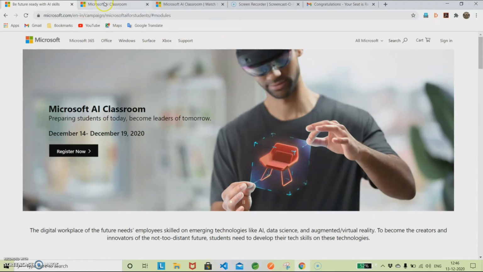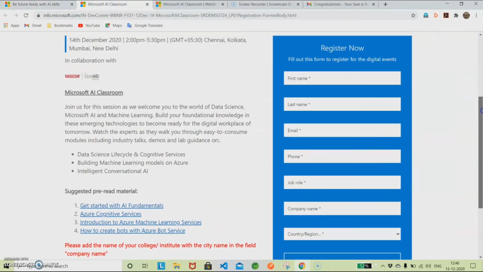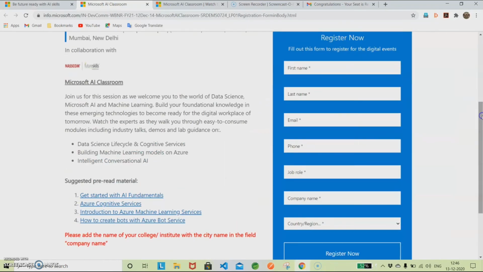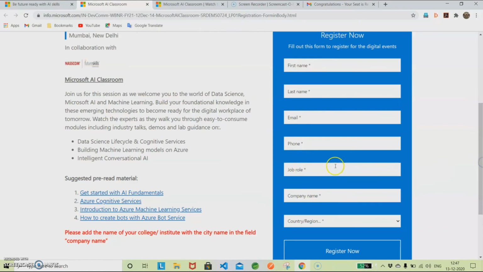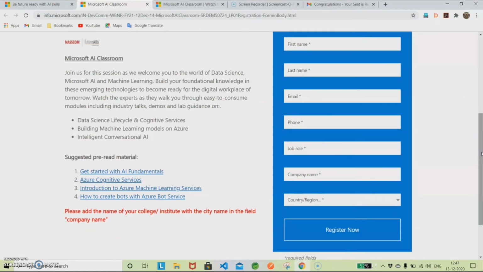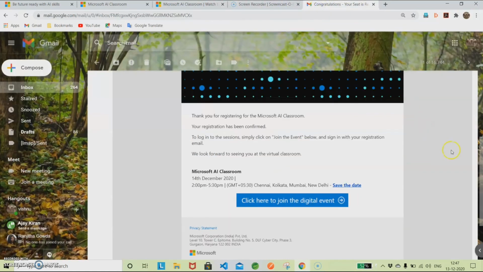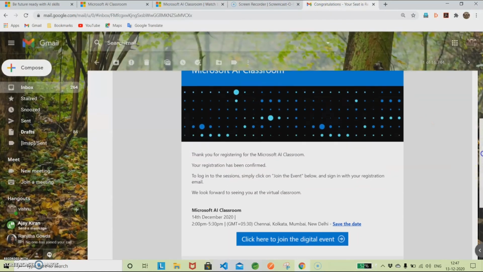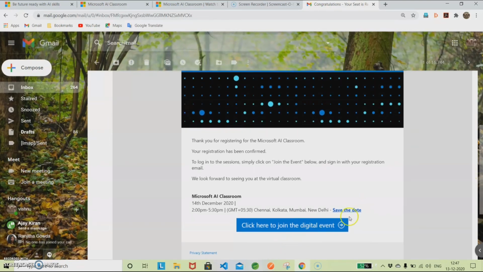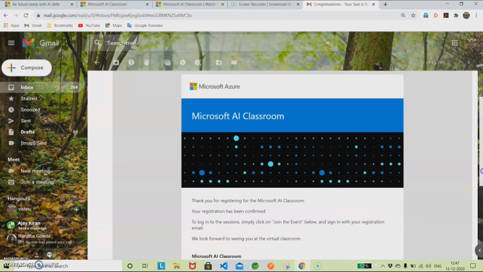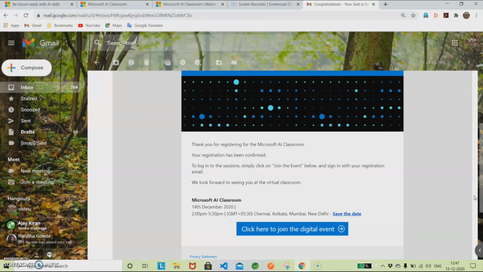Now coming to the registration page, if you click on Register Now, this registration page will open. Here you need to fill in your basic details, and if you're a student, you need to give your institute name. If you're a professional, you can give your company name and company role. Once you click Register Now, you will get the confirmation page like this. Your seat is reserved, and you will get a confirmation email. I have already got the confirmation email from them. In the confirmation email, they have given the link for this event, and if you click on that link, I can view the session.